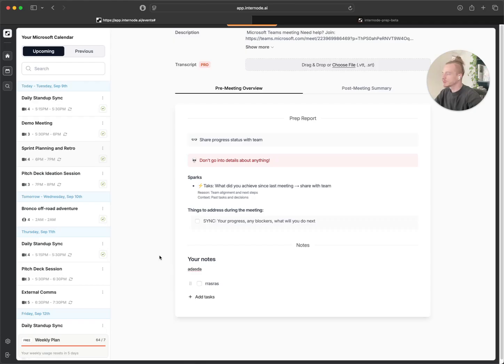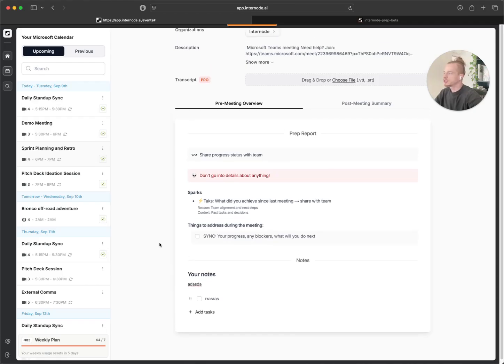or I can leave some notes. When you are later generating the post-meeting summary, all of this information that you see here, either in the prep report or in your manual notes, will be ingested, and the post-meeting summary will be created based on those and taking those elements into consideration.